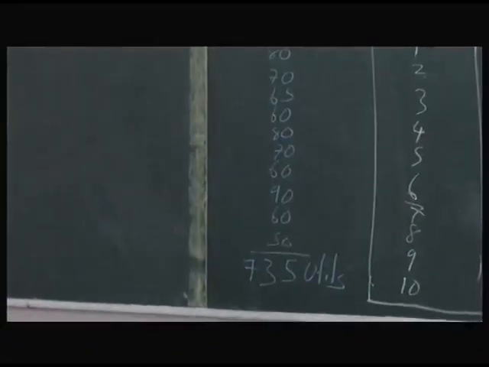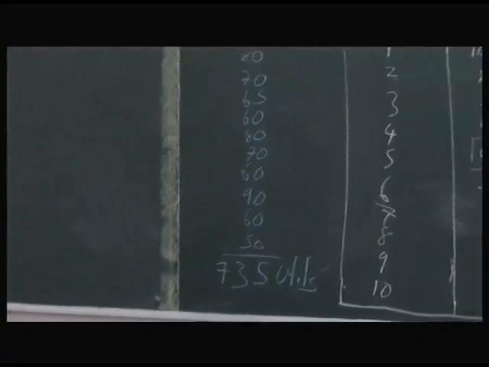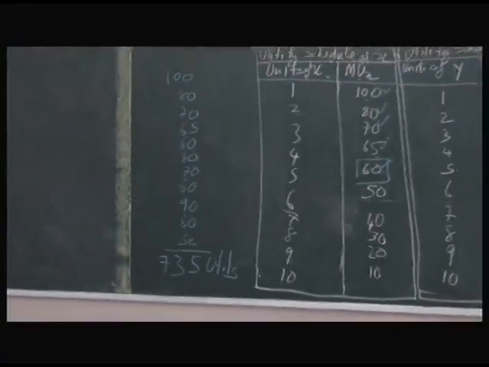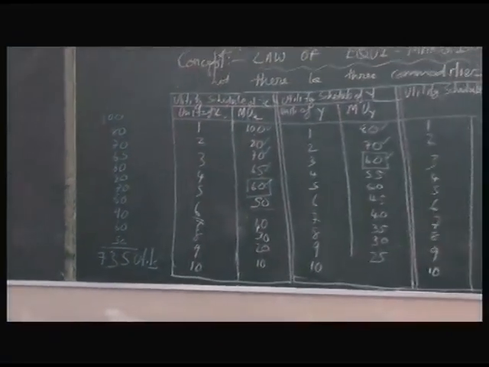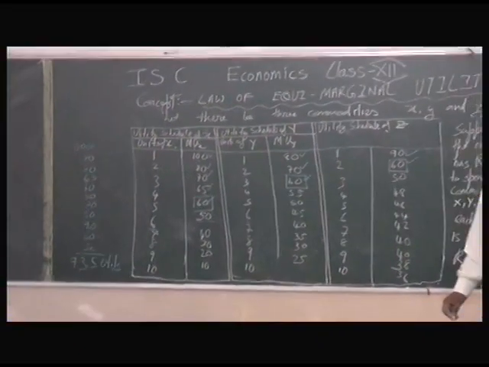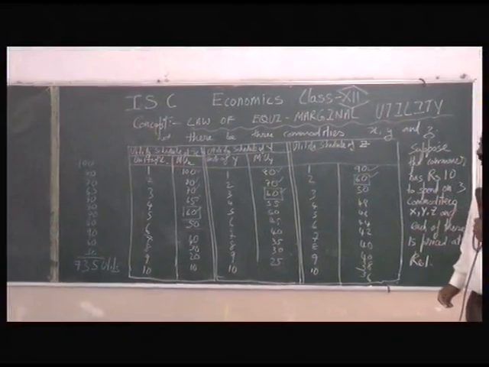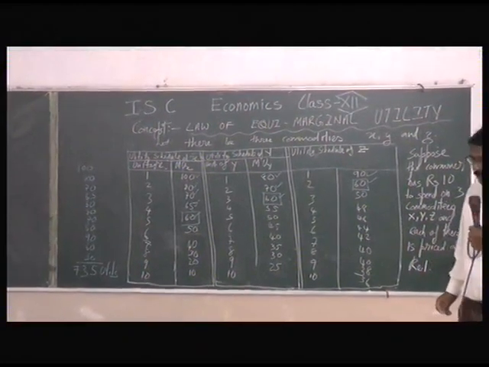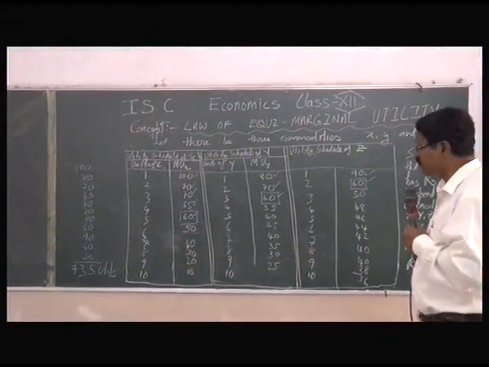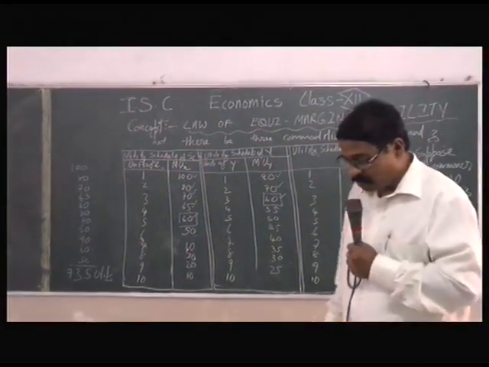His budget is 10. He buys 10 commodities. He has to make a choice from 3 commodities. And from the 3 commodities, he purchases in such a way that his satisfaction is maximized. And he is able to acquire 735 utils of satisfaction. Now, how do we write this equation?